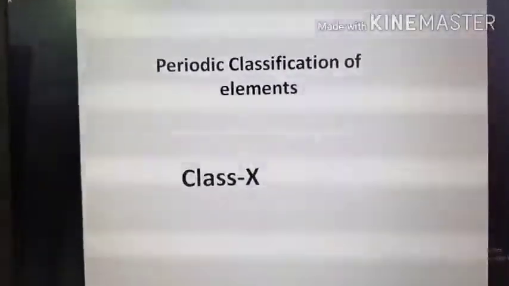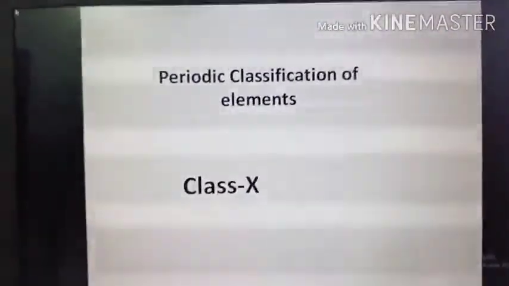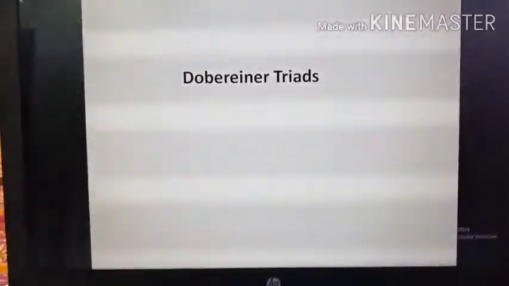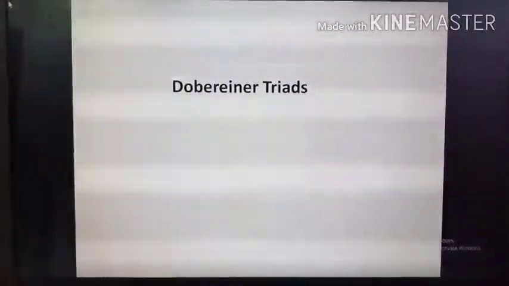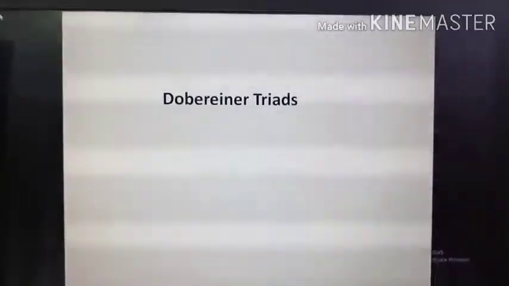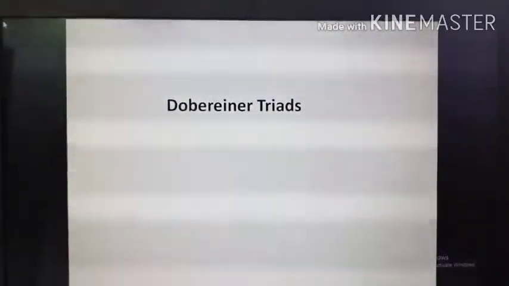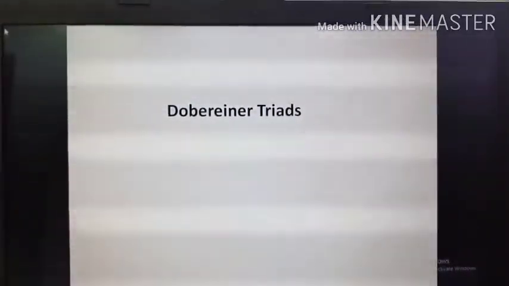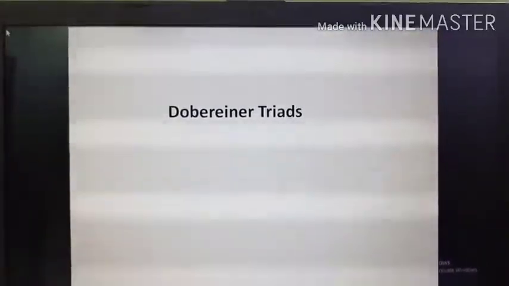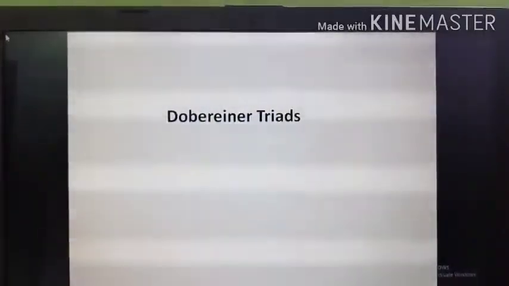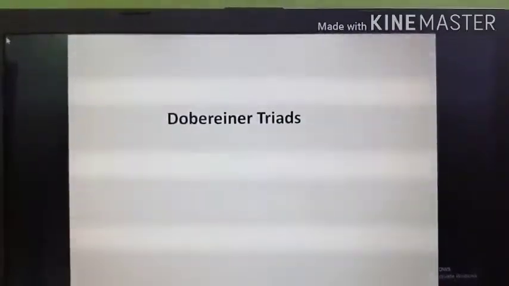Let us start with the earliest classification, known as the Dobereiner triads. In the earlier attempts, the elements were classified on the basis of their properties. All the elements having similar properties are put in a group called a family. In the year 1829, a German chemist, Dobereiner, observed that certain elements have similar properties and that he could put them together in groups of 3 elements each. These groups of 3 elements were called triads, and all 3 elements of a particular triad had similar chemical properties.